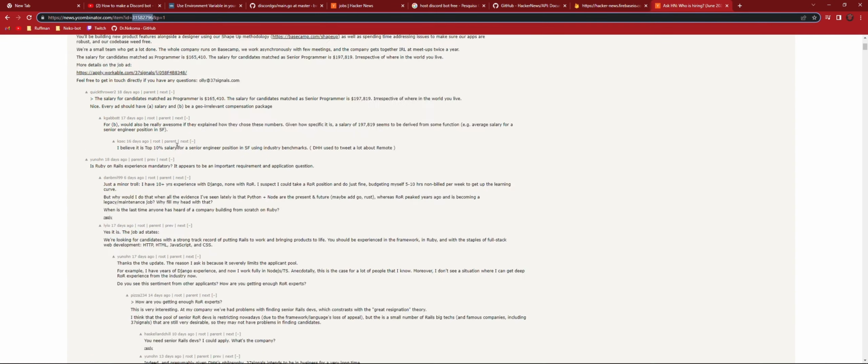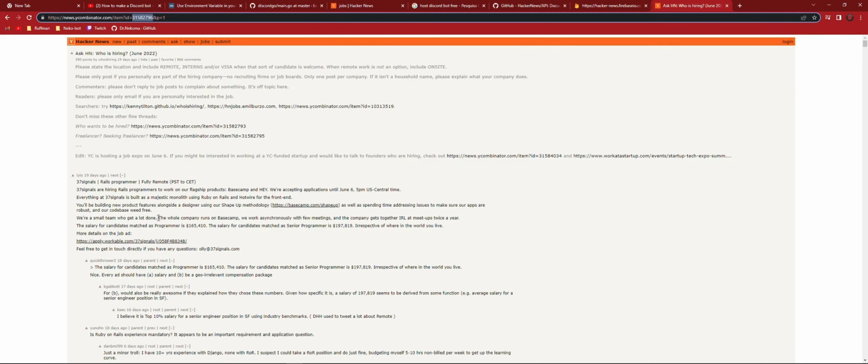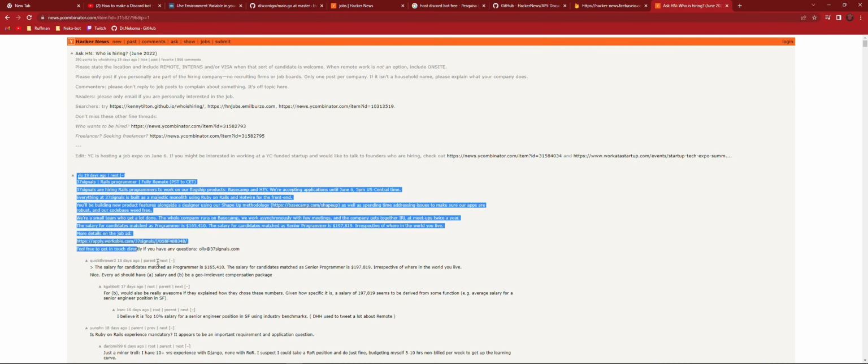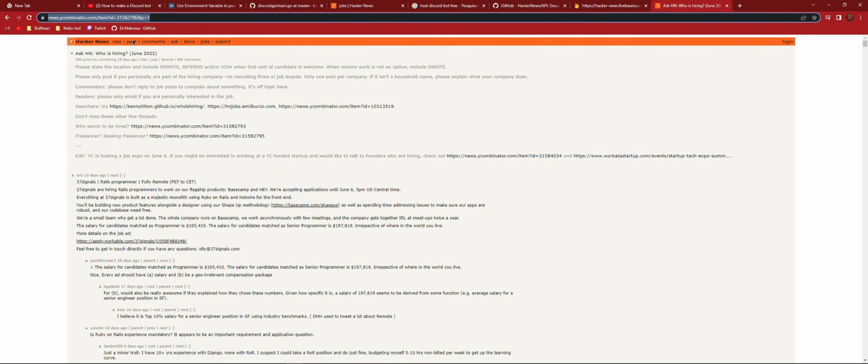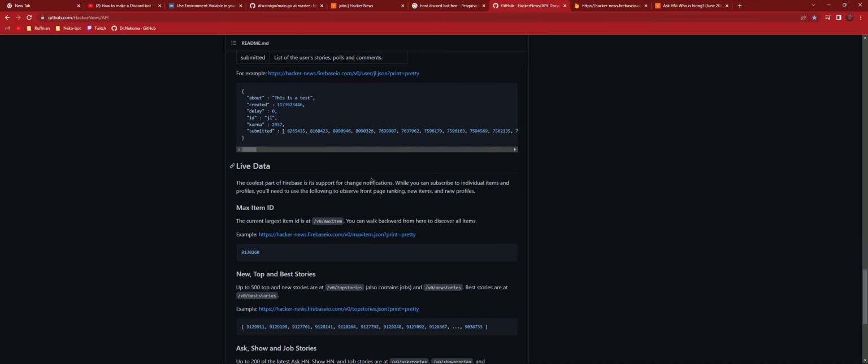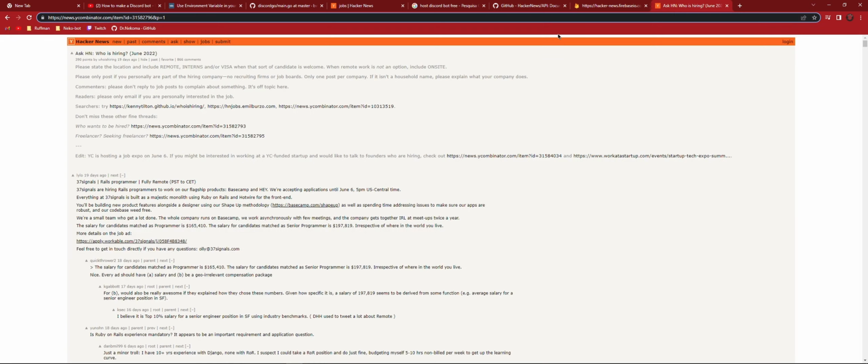Every single thing in Hacker News is ID based, which means that in order to get these posts, you have to have the ID of the parent. And you can't have a filter. So let's see what you get when you do an API call using these instructions to this post, right? You get this.